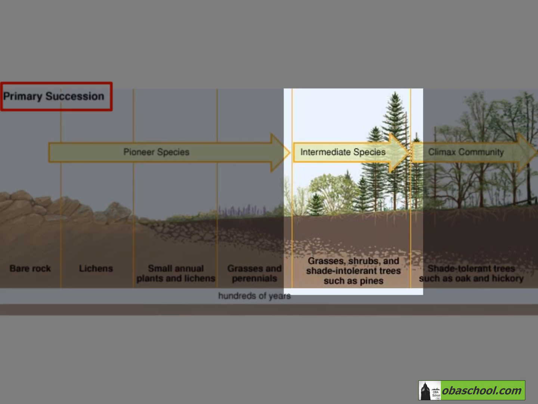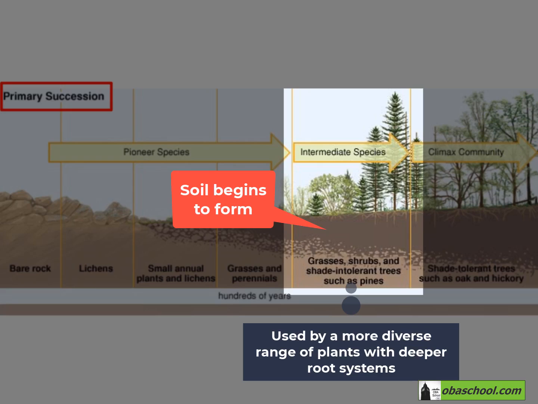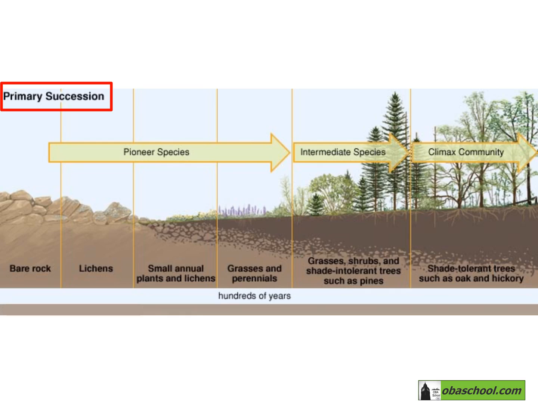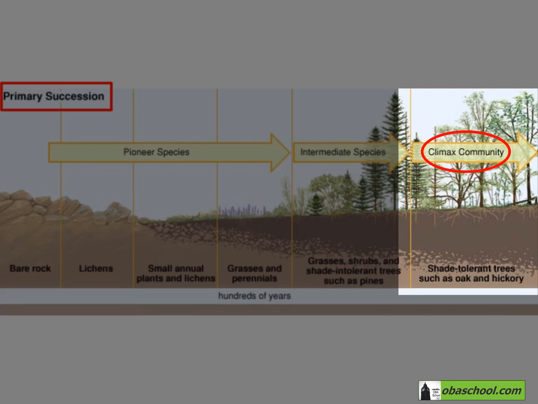Over several generations, soil begins to form, and this soil can be used by a more diverse range of plants with deeper root systems. After that, gradually, larger and larger plants occupy the ecosystem along with a diversity of animals. Finally, a climax community is reached and the species present do not change unless the environment changes in some way.